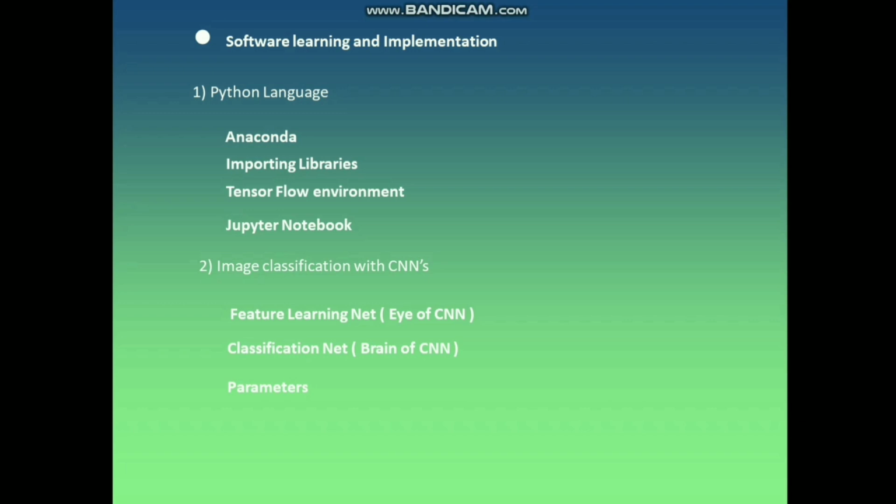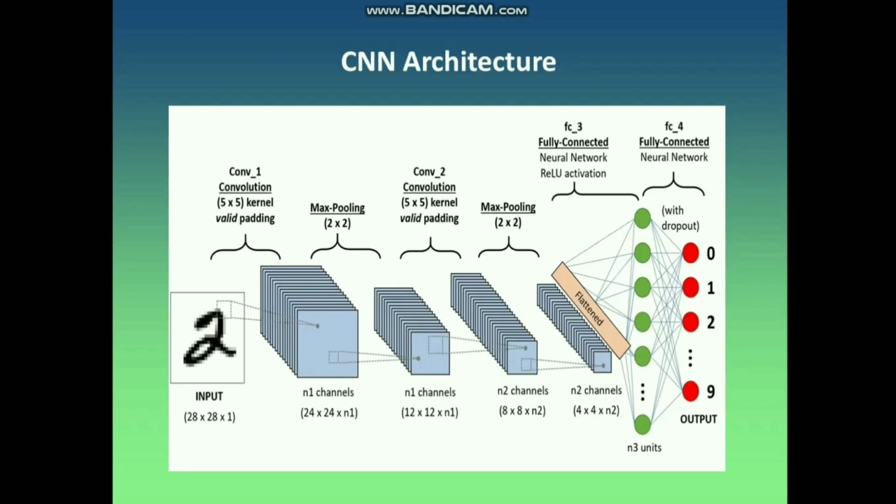The Classification Net is responsible for classifying the image into its respective categories based on features that the feature learning part has created from the image. This consists of dense layers and hidden layers. There are some parameters that are used in the CNN model: pool size, kernel size, filters, ReLU, optimizer, loss, metrics, batch sizes, etc. Now, this is the architecture for the CNN model.